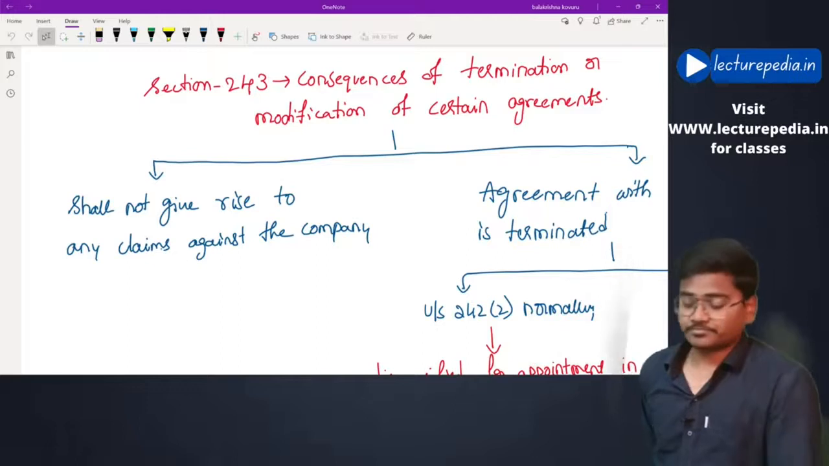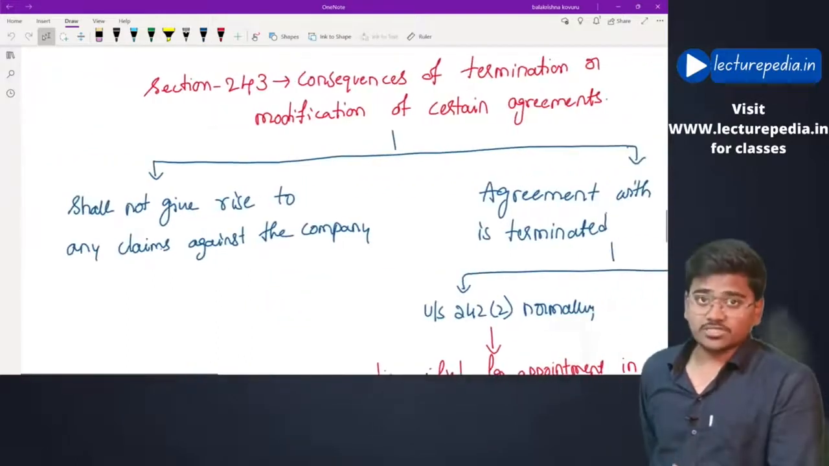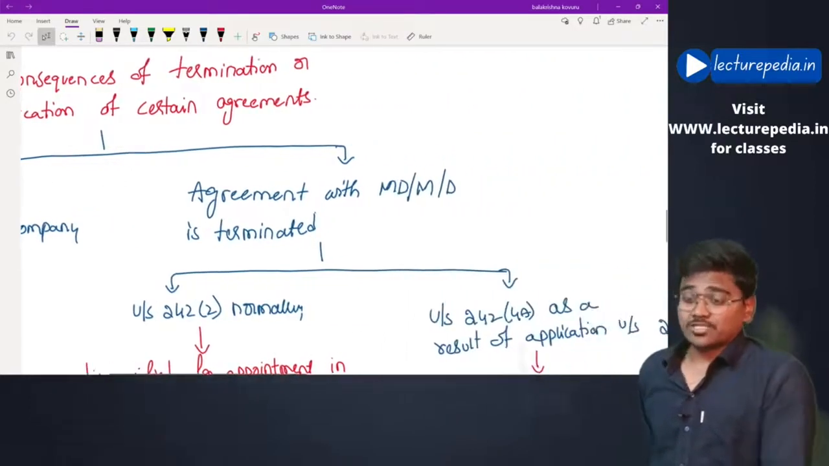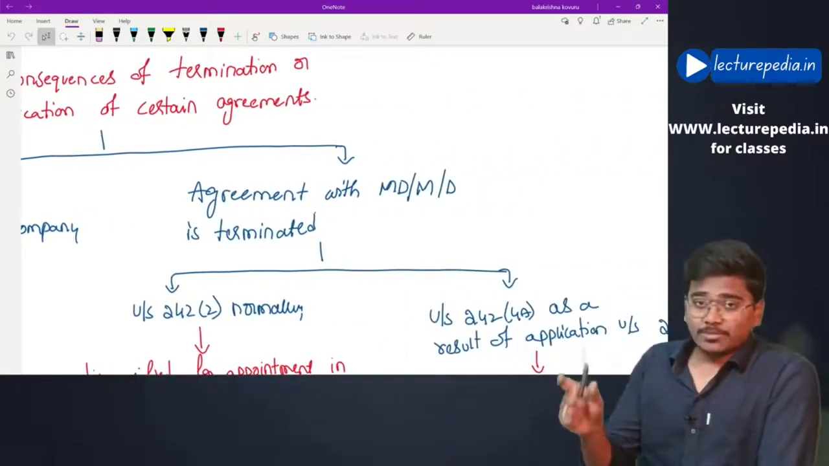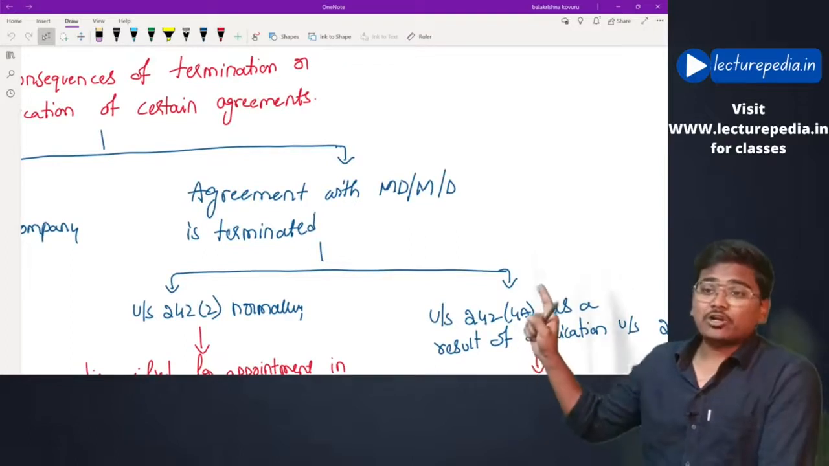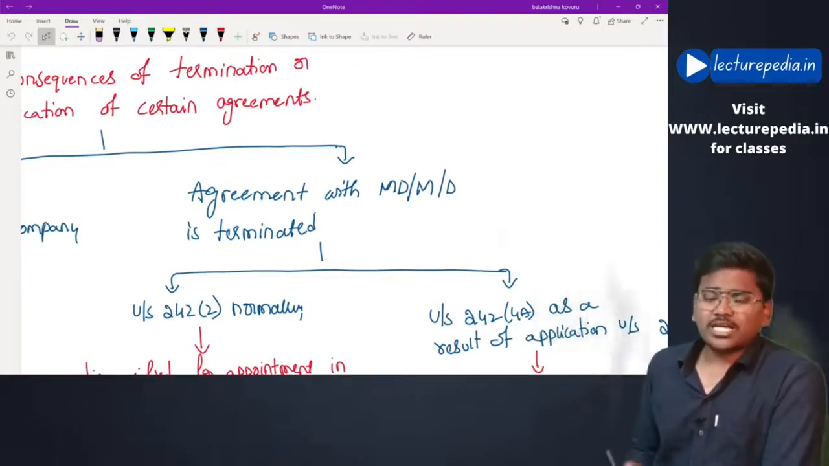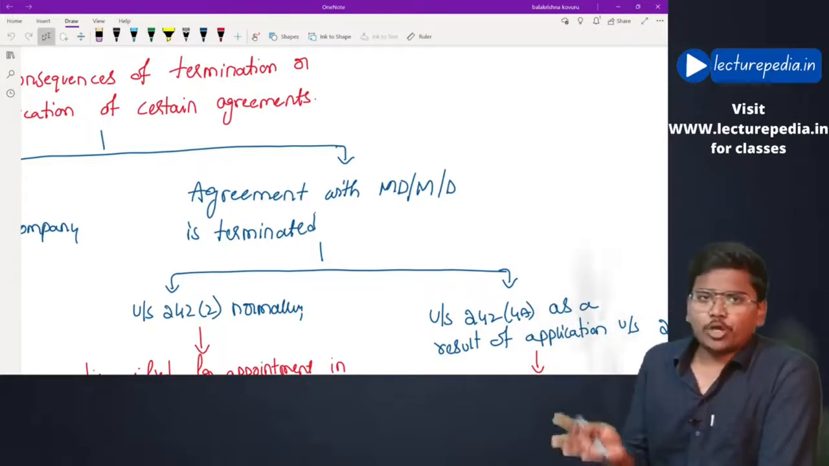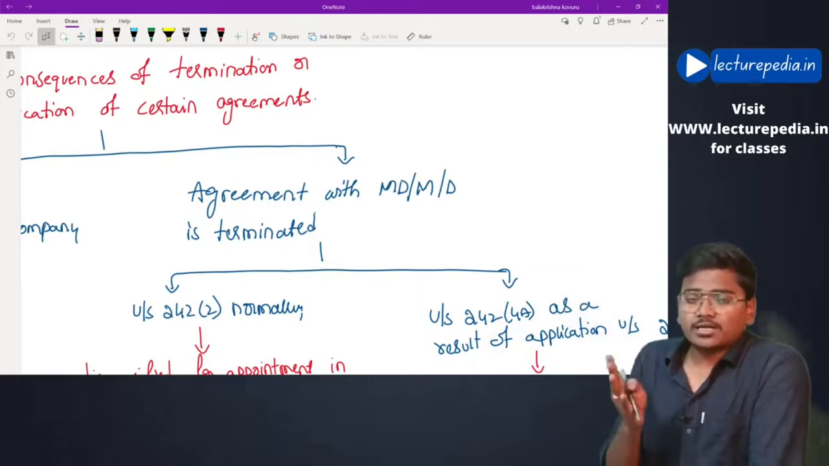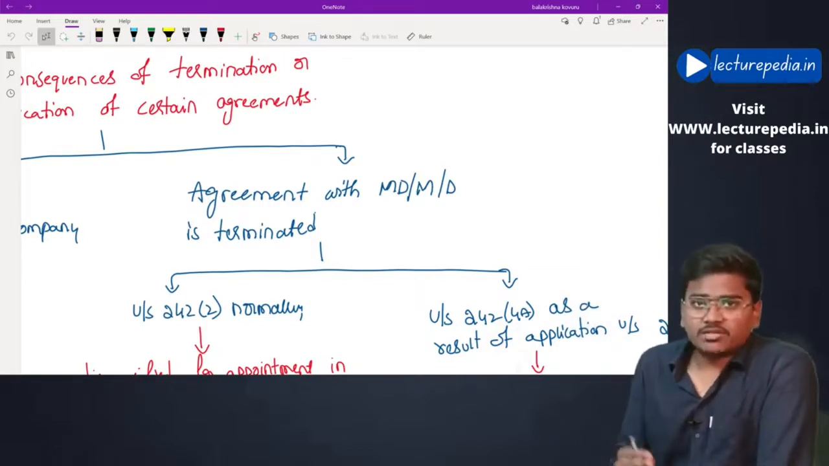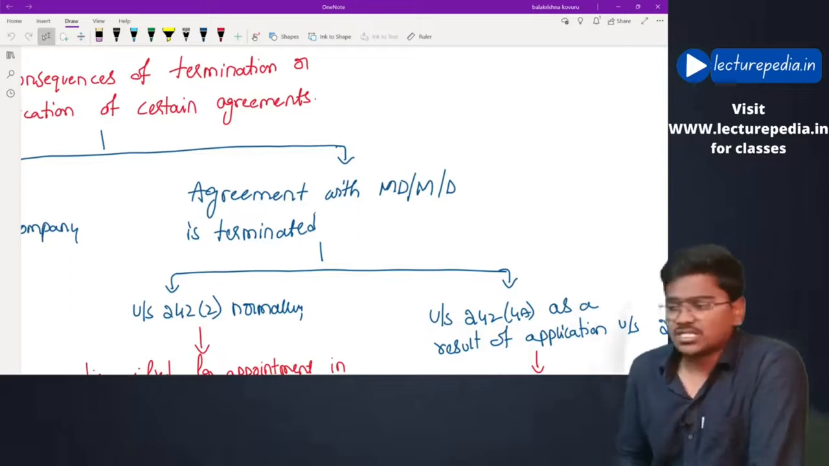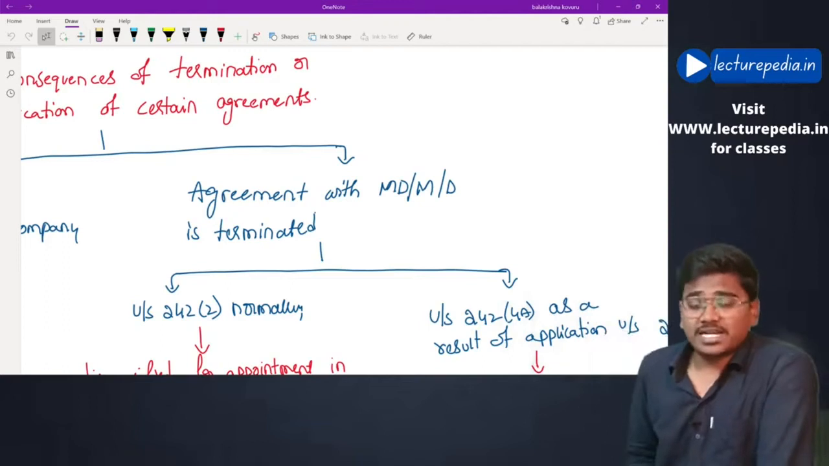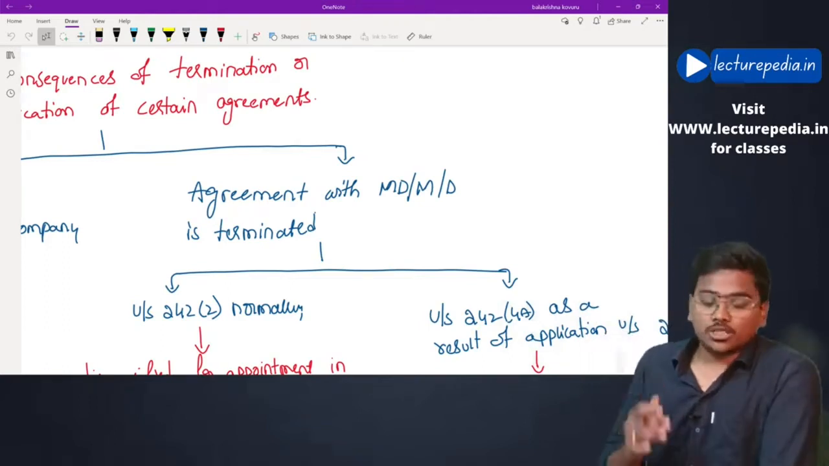So that is clear. That is the first consequence. There will not be any claims against the company. Second consequence: if the agreement with the managing director, manager or director is terminated. See, what type of agreement would the company be entering into with these people? It would be an employment agreement. If you want to appoint a managing director, some agreement will be entered with the managing director. Same would be for manager and same would be for director. If at all the company terminates such agreement with the managing director, manager or director, what are the consequences?